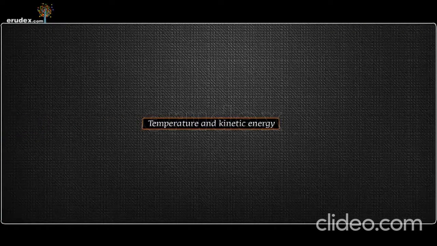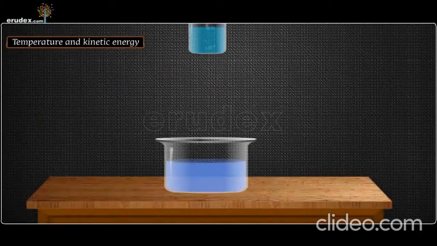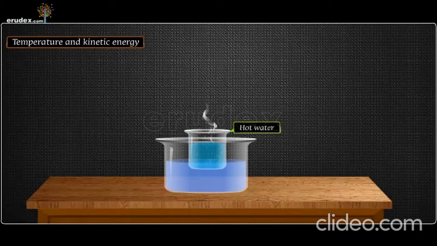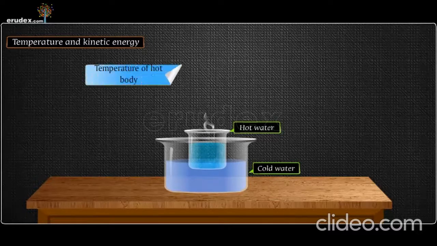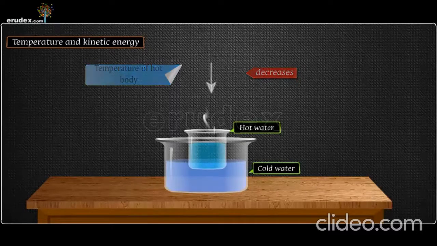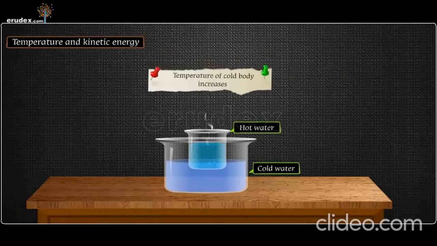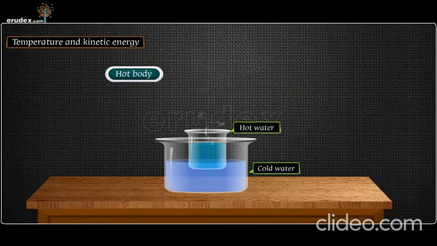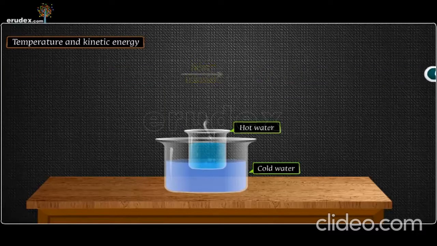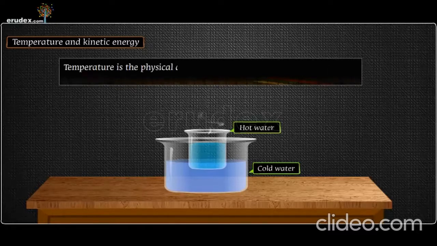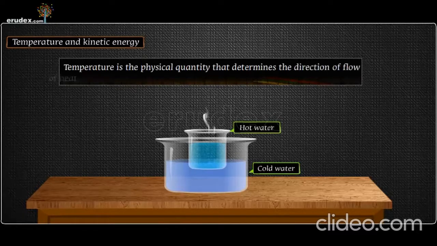Temperature and kinetic energy. When a hot body, a body at higher temperature, and a cold body, a body at lower temperature, are brought into contact, then the temperature of the hot body slowly decreases and the temperature of the cold body slowly increases. This shows that heat flows from the hotter body to the cold body. Temperature is the physical quantity that determines the direction of flow of heat.